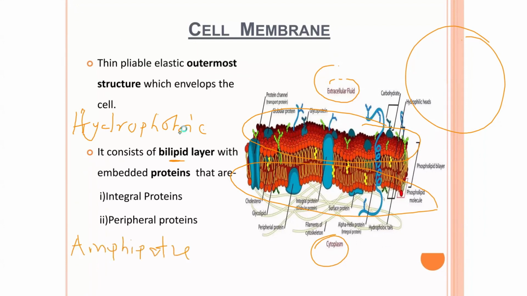When you say amphipathic lipid, it means that there are lipids that have both a hydrophobic component and a hydrophilic component. Hydrophilic is a component of lipid that interacts with water, while hydrophobic is the lipid that doesn't interact with water. So there are some lipids that have both components.